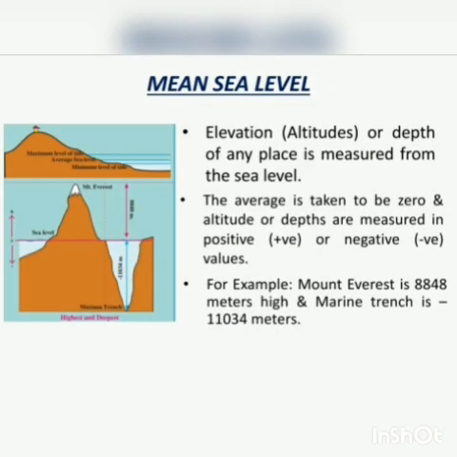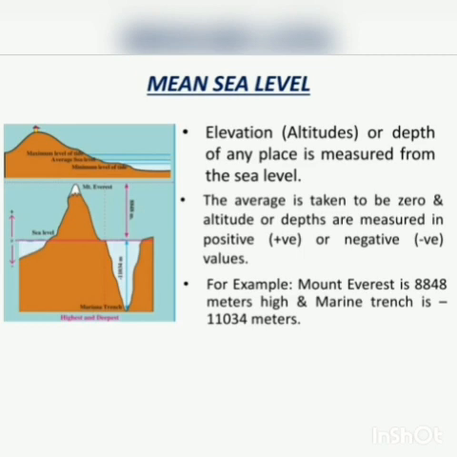Let's understand mean sea level. Elevation. Elevation meaning is altitude. Elevation or depth of any place is measured from the sea level. The average of the highest high tides and the lowest tides is considered as sea level. This average is taken to be zero and altitudes or depths are measured and shown in positive or negative values.